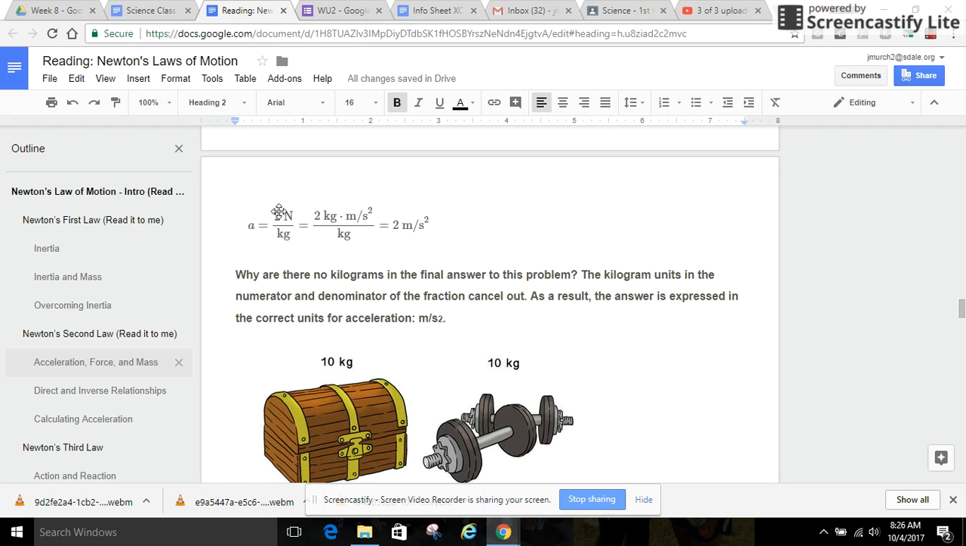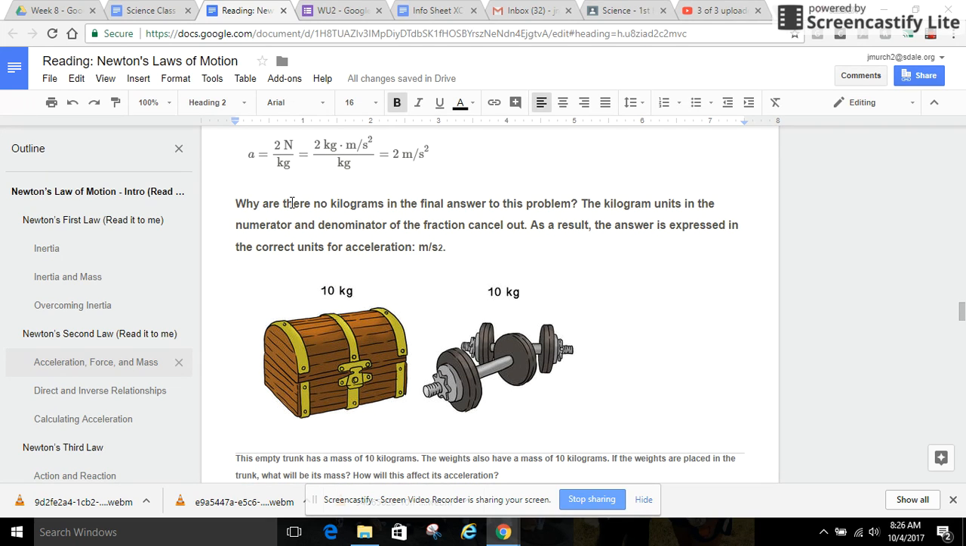Acceleration equals 2 newtons over 1 kilogram, which also equals 2 kilograms times meters per second squared over 1 kilogram, or 2 meters per second squared. Why are there no kilograms in the final answer to this problem? The kilogram units in the numerator and denominator of the fraction cancel out. As a result, the answer is expressed in the correct units for acceleration, which is meters per second squared.